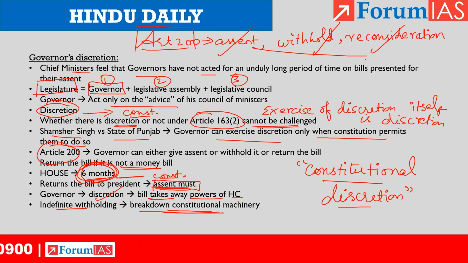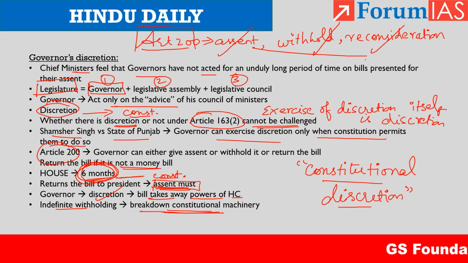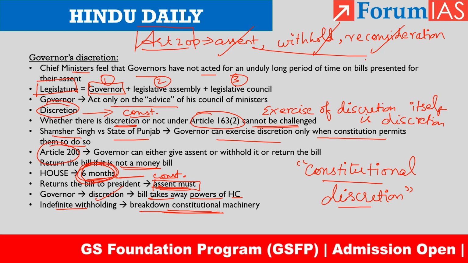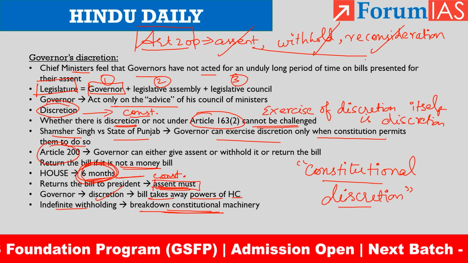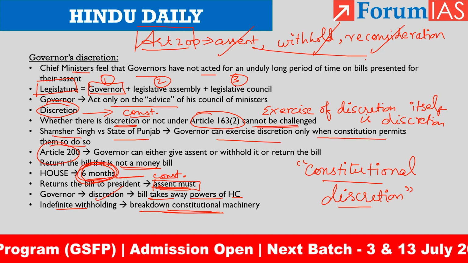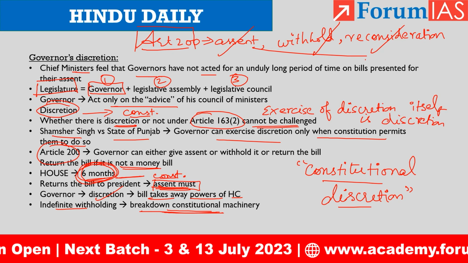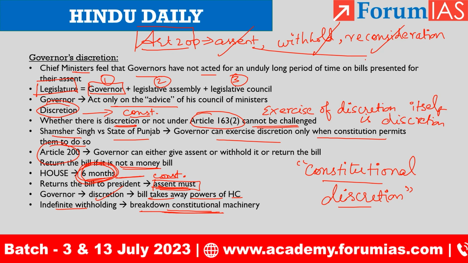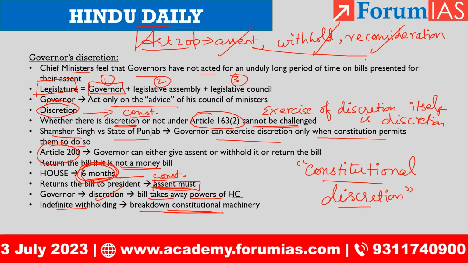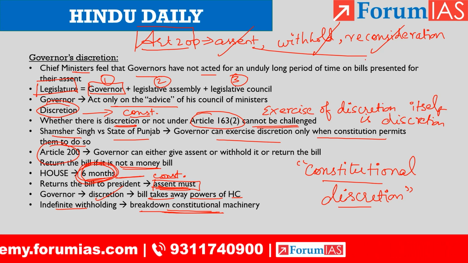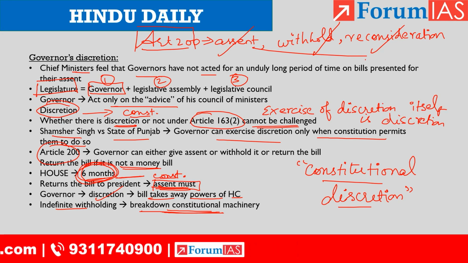And if the state legislature also passes the bill, but the governor is sitting on it, then the governor is not answerable to the people. The governor is only answerable to the central government. But if he is sitting on the bill, it affects the responsibility of the state government, the answerability that they have towards the people. So that's how the governor sitting on a bill affects the answerability of the government of the day to the people of that particular state. Ultimately, this affects the people. That is why it is of concern for us.